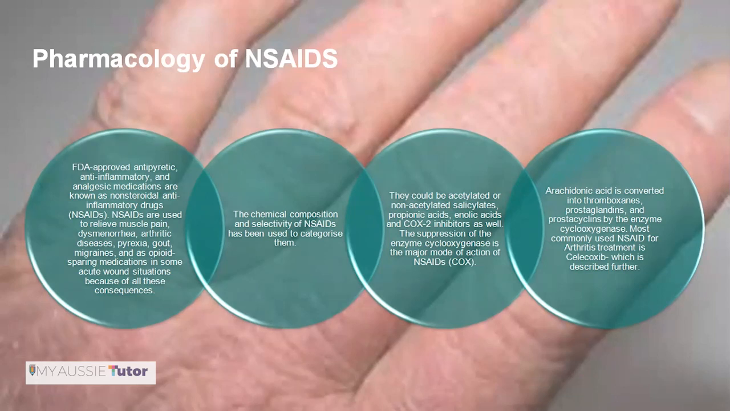Arachidonic acid is converted into thromboxane, prostaglandins, and prostacyclins by the enzyme cyclooxygenase, and the prostaglandins cause pain. When this activity of cyclooxygenase is prevented, there is no conversion of the arachidonic acid into prostaglandin, and therefore this pain is relieved.